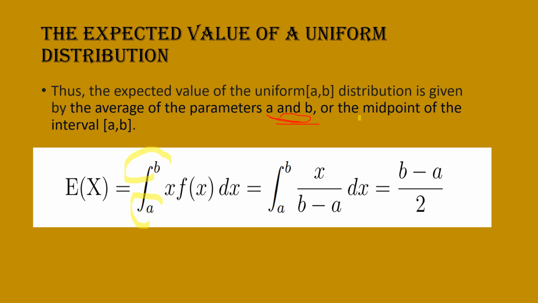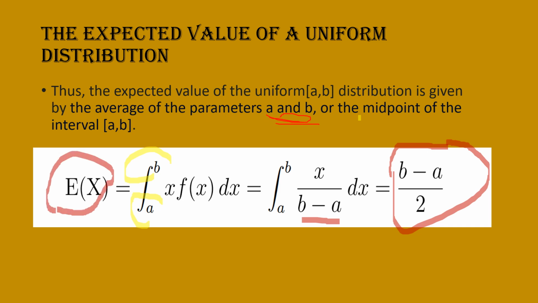Then we can simplify it. The integral from a to b of x divided by b minus a dx, and by taking the integration of x upon b minus a, we get b plus a divided by 2. This is the formula for finding the expected value for the uniform distribution.